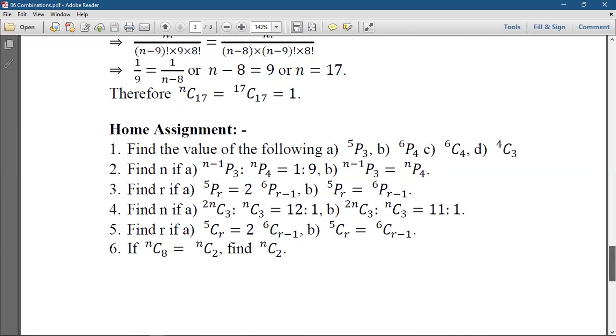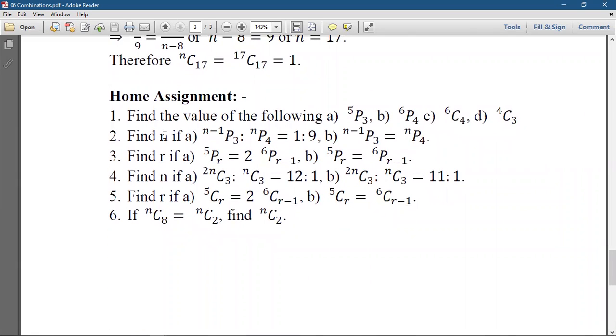Now, these are some problems for your home assignment. The first one is to find the value of the following: 5P3, permutation of 5 objects selecting 3 at a time. The next one is 6P4, permutation of 6 objects selecting 4 at a time. Then 6C4, combination of 6 objects selecting 4 at a time. And then 4C3, selection of 3 objects out of 4 without repetition.